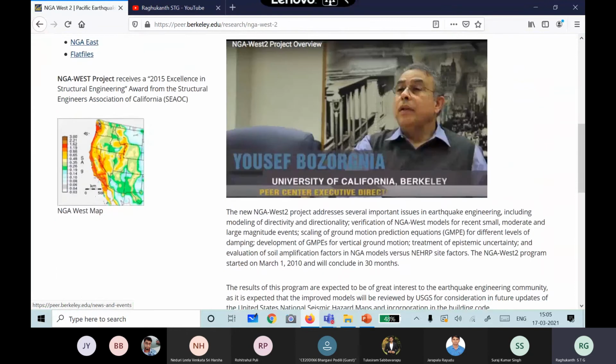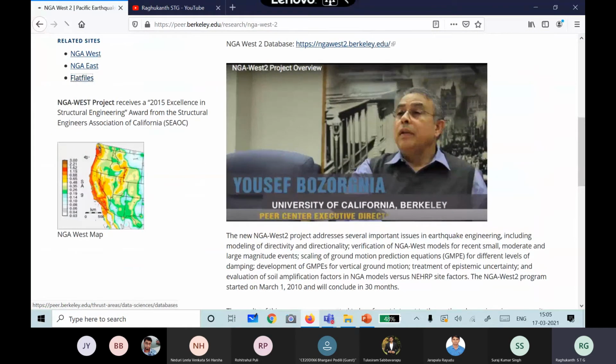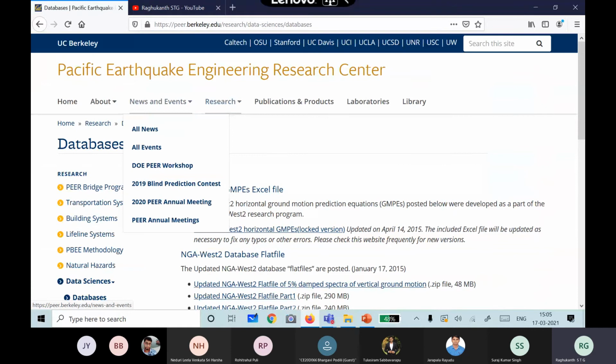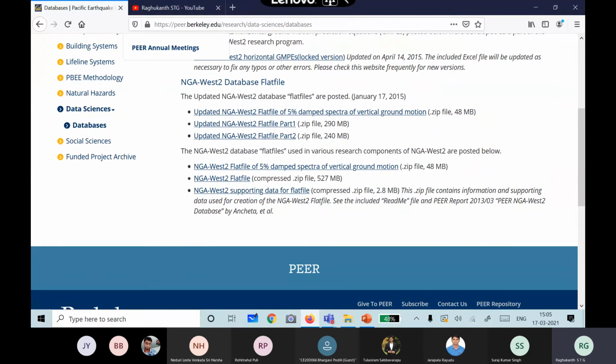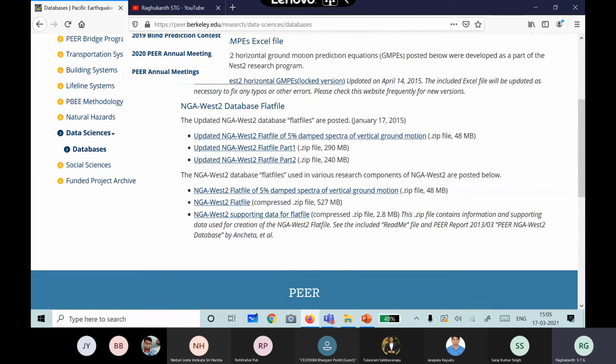Where are the flat files? Yes. So you can see, this is the NGA West 2 database flat file. You can see this first one, the updated NGA West 2 flat file of 5% damped vertical ground motion, and these are part 1, part 2. I think they may be the horizontals, okay. So please download this data set itself, and it contains all the details. Let me just update it.